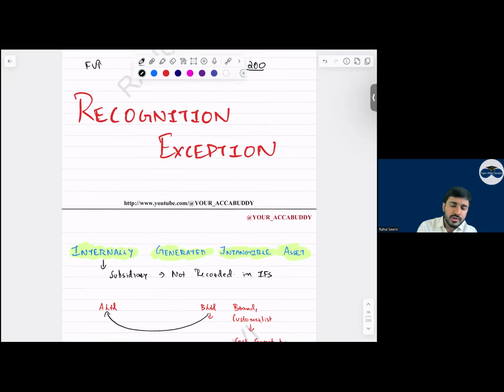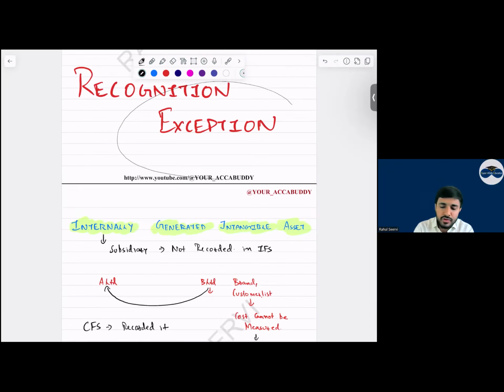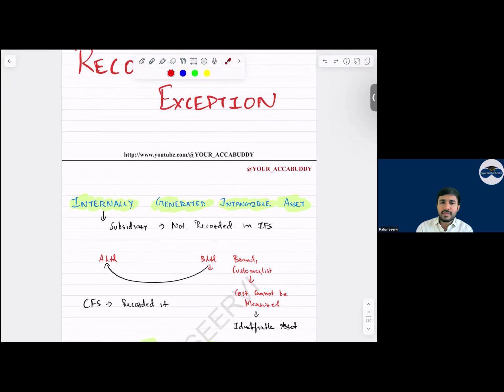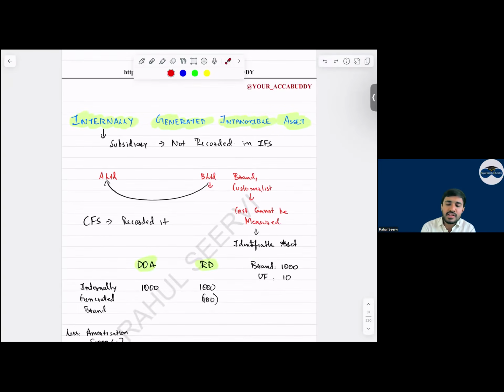Then coming to recognition exception, a very important topic. Can I say this is tested multiple times in your exam? Yes, sir. Now, internally generated intangible asset. If a subsidiary company has an internally generated intangible asset, will the subsidiary company recognize this, everyone? Or will it not recognize this? We have to recognize. So whenever a question comes in the SBR exam, you have to explain. It's not that you'll just say, okay, this is recognized now.